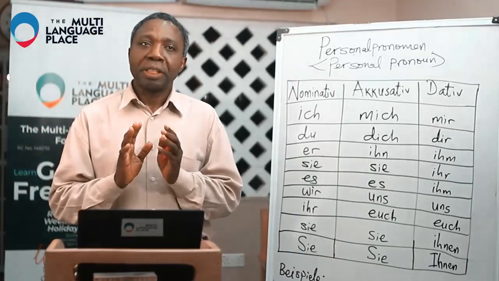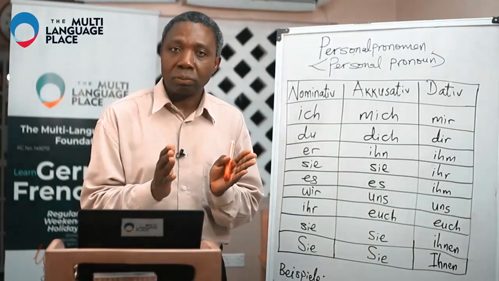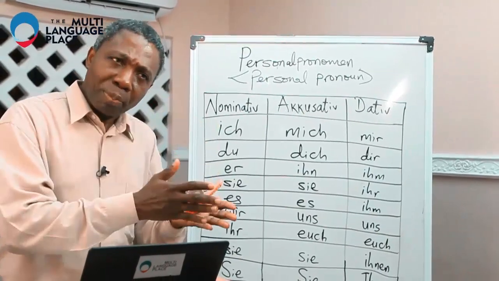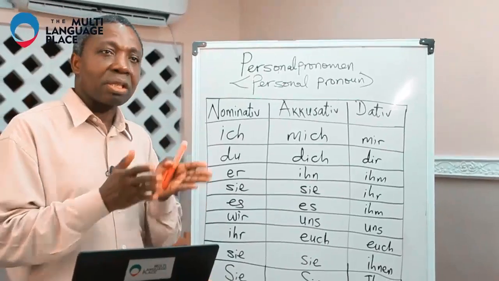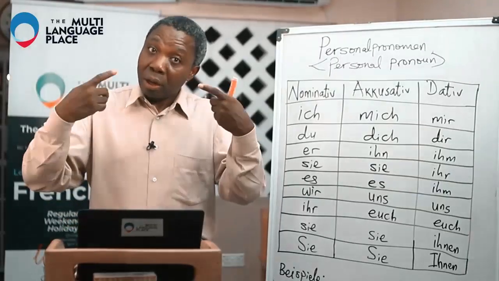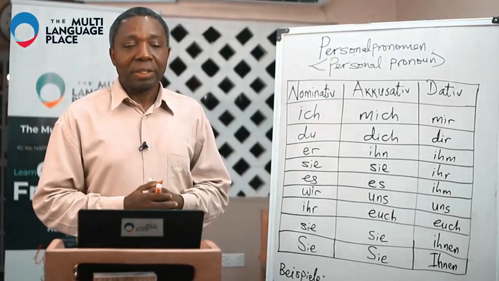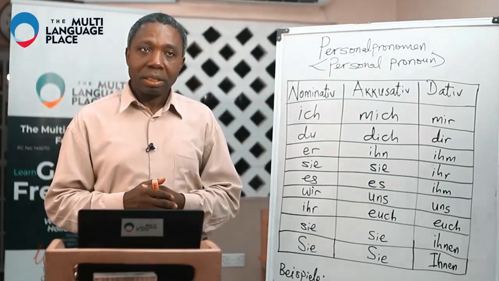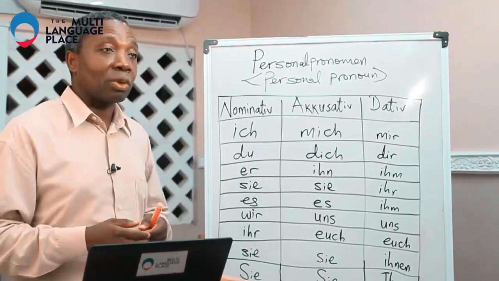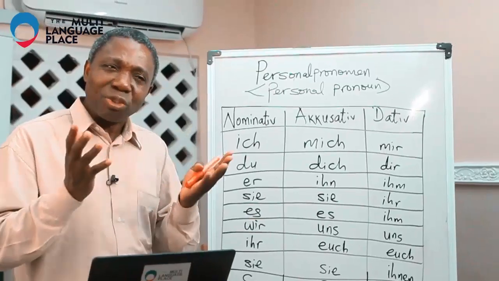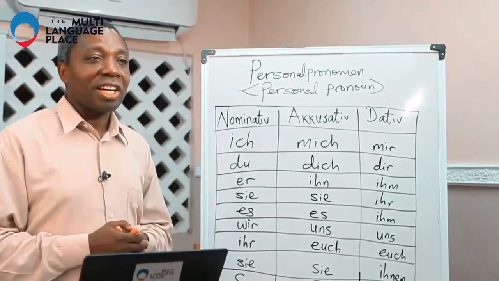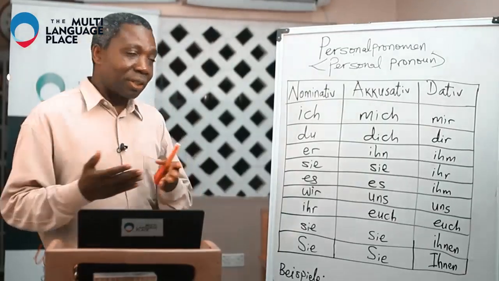Knowing fully well the meaning of pronoun: a pronoun is there to replace a noun. Pro means for noun, to replace a noun. Instead of repeating the noun over and over, we make use of a pronoun instead. That's why the pronoun is very important both in German and in every other language. But in German, it has a little bit of peculiarity because of the cases, and that is the area we need to pay special attention to. So now I want to go to the board.